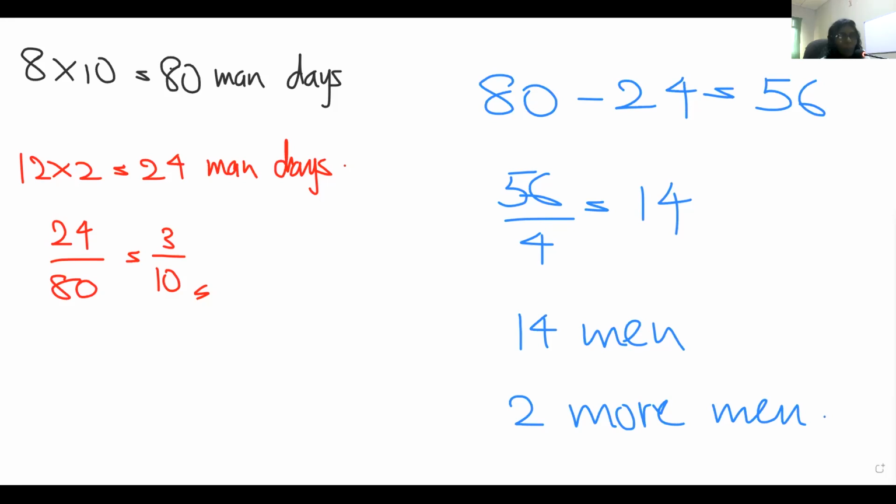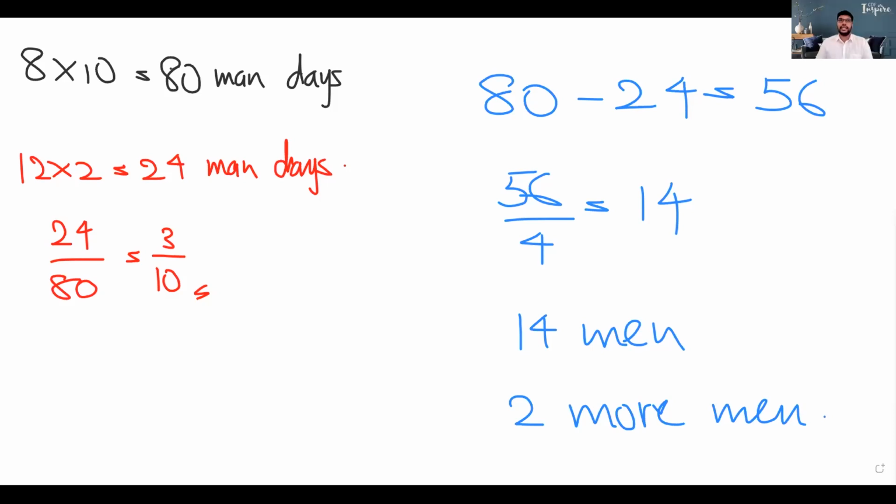Check the work only. Whatever the work to be completed, that cannot be changed. You cannot change that. 80 man days is the time that particular task needs. So you can increase the men and reduce the number of days, or you can decrease the men and increase the number of days. That can be done. But this particular thing is 80 man days.